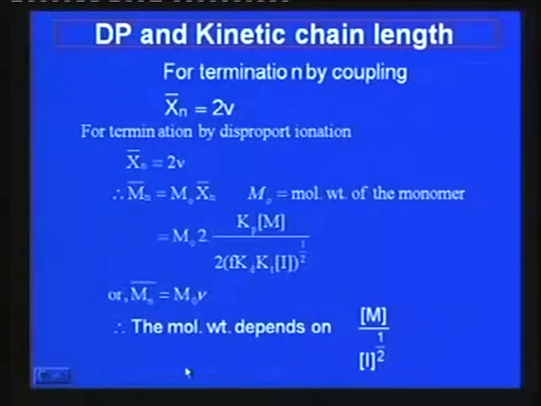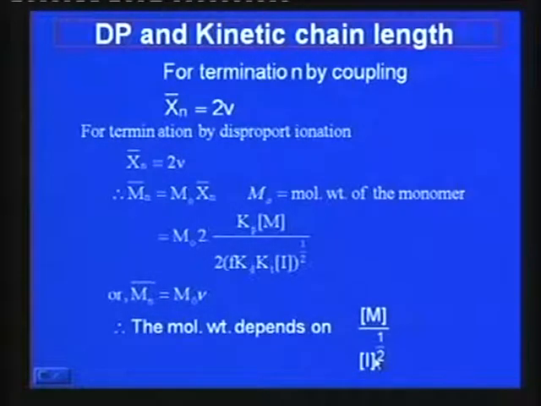Okay. So, it indicates that the molecular weight depends on the concentration of monomer and the initiator concentration, the ratio of these two parameters. So, if the initiator concentration is high, the molecular weight will be low. This is mathematically clear from here, but what is the physical concept, why so?